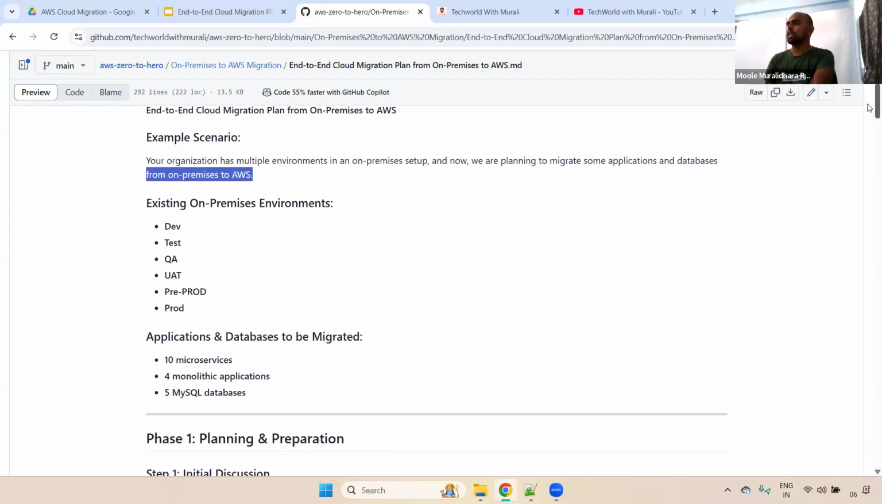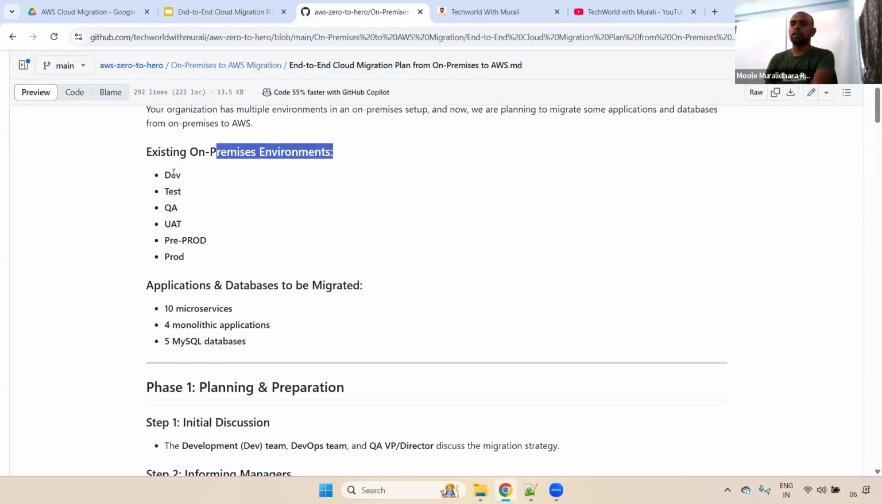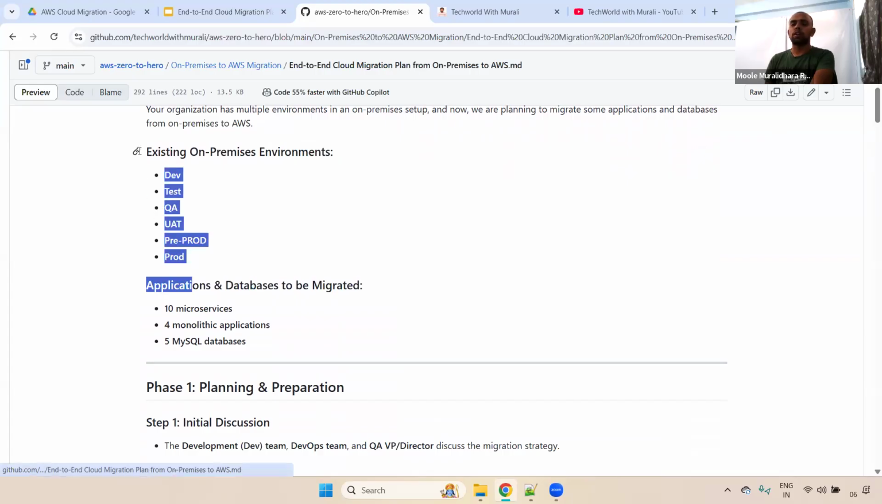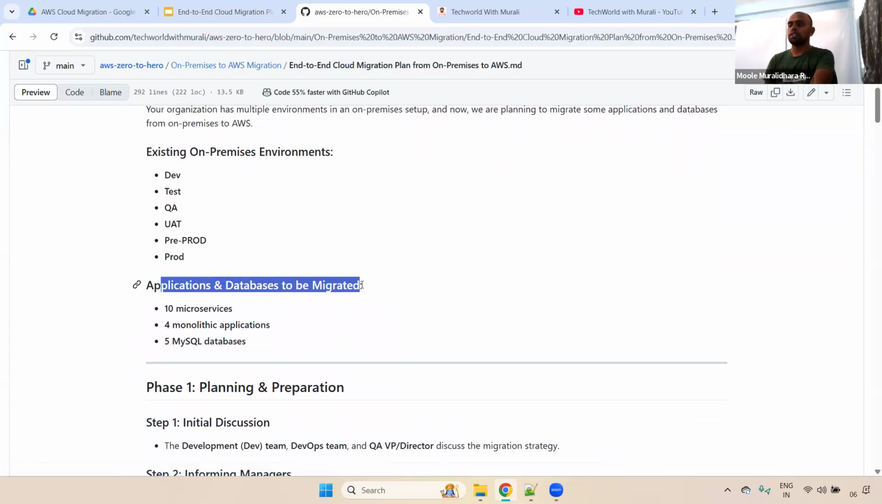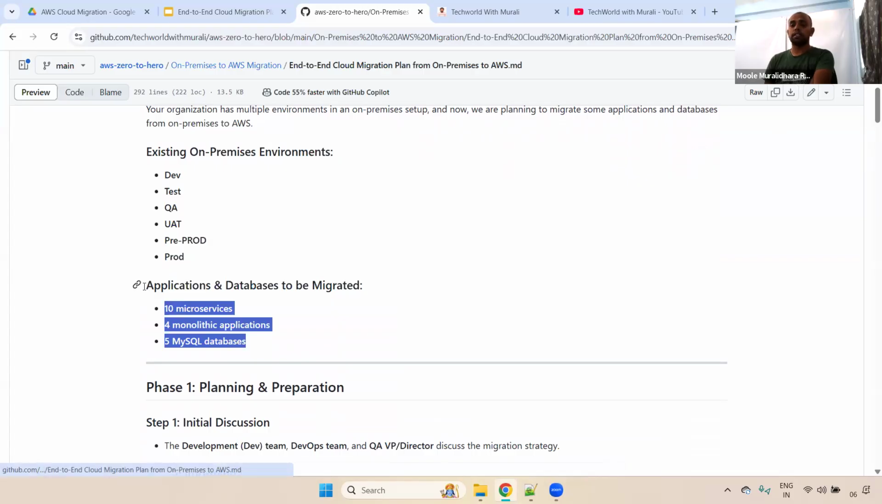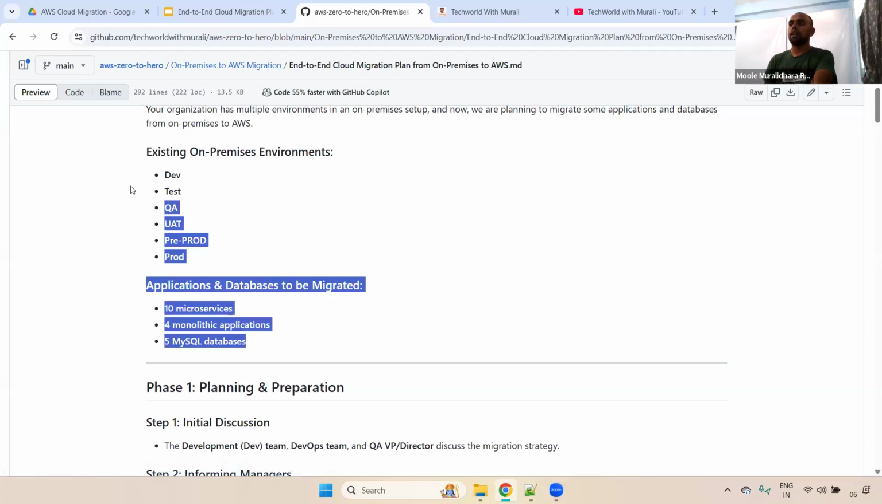Example existing on-premises environments: dev, test, QA, UAT, pre-prod, prod. These are the environments available in on-premises. Also, applications and databases need to be migrated: 10 microservices, 4 monolithic applications, and 5 MySQL databases. So both monolithic and microservices applications and also databases need to be migrated. So what is the plan of action? How do we do everything? We can go through it so that you will get some idea.